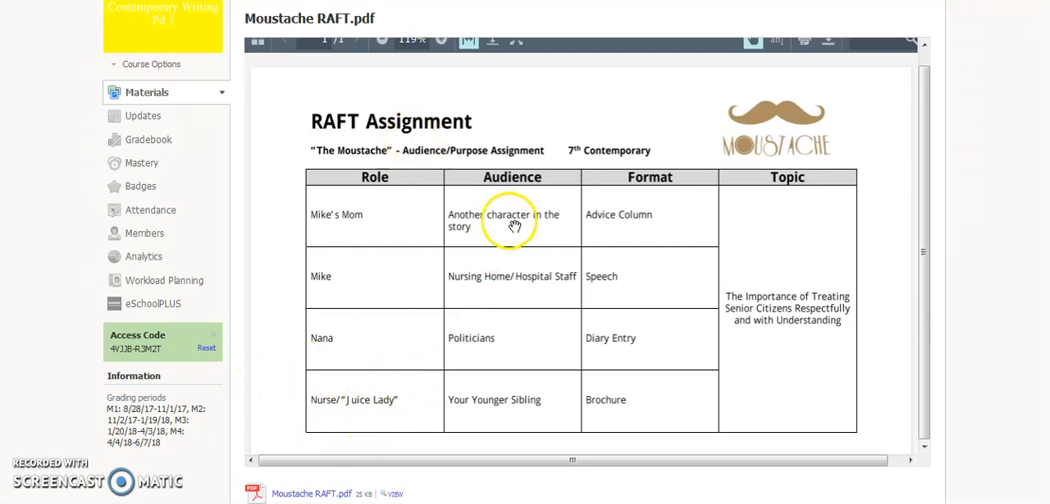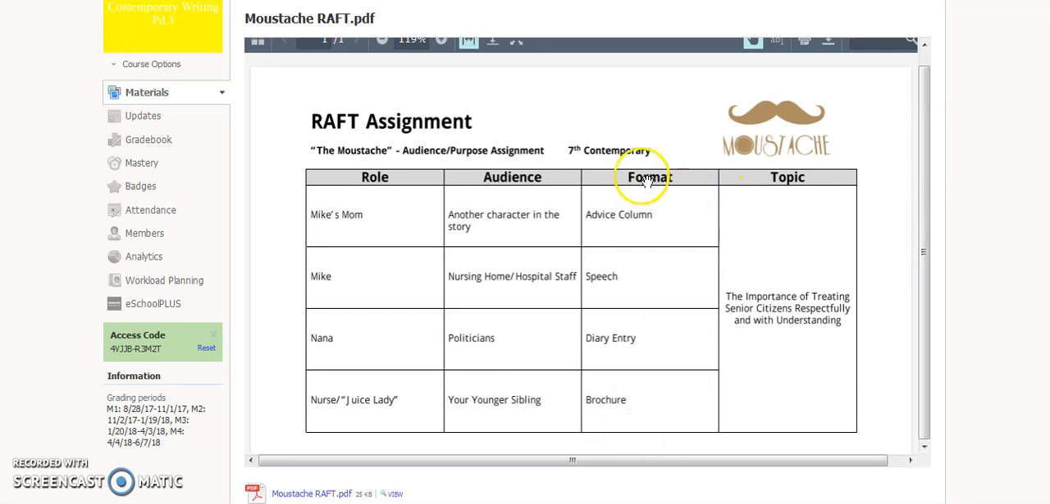When you're writing about the importance of treating senior citizens respectfully and with understanding, you can write to another character in the story other than yourself, other than your role. You can write to the nursing home or hospital staff in general. You can write to a politician, or you can write to your younger sibling, meaning what you would write to a younger person than yourself about this topic.